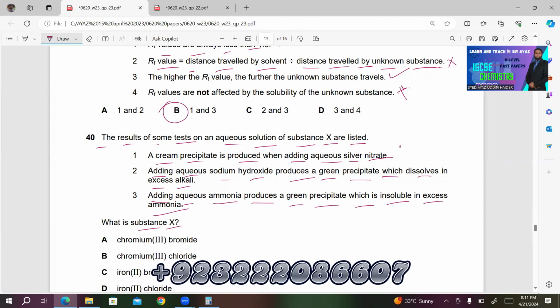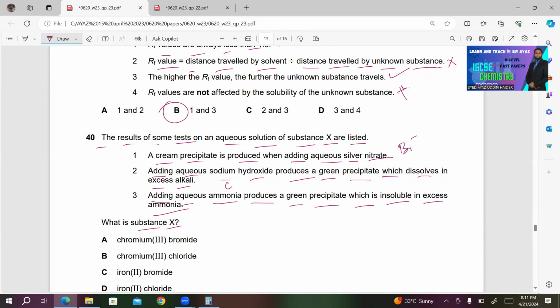Number 1 indicates the presence of bromide ion, Br-. Number 2 indicates the presence of Cr3+. So it must be chromium(III) bromide. If you predict the formula for this one, you get CrBr3. It's chromium(III) bromide. So A must be the right answer.